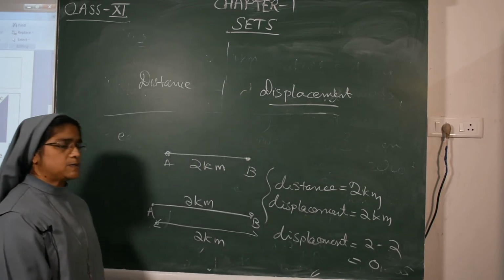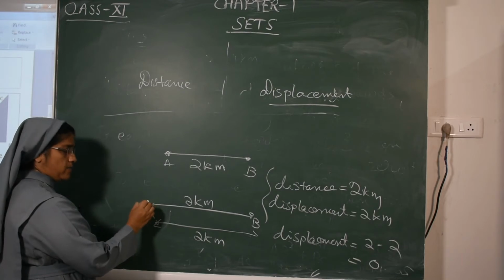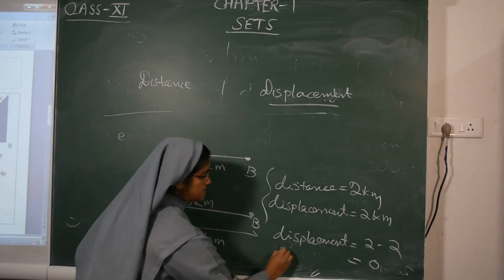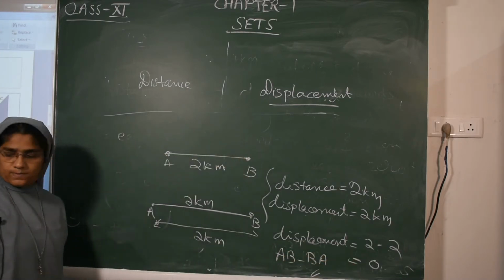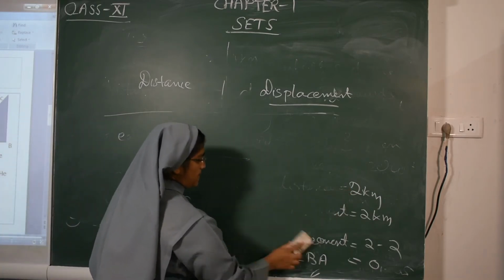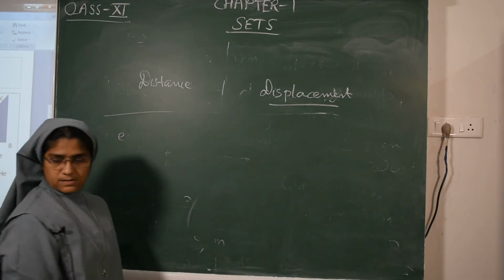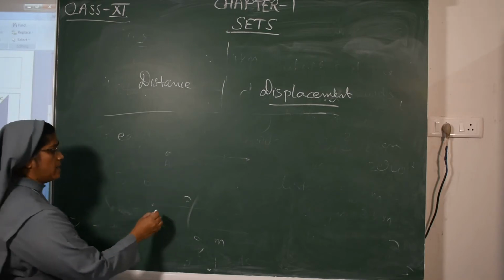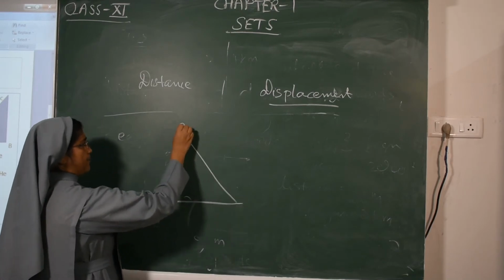Initial point is A, final point is A, so AB minus BA is 0. Then in which case will distance be greater than displacement? We can see that a body is moving from A to C through B.